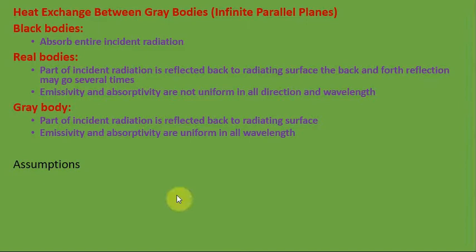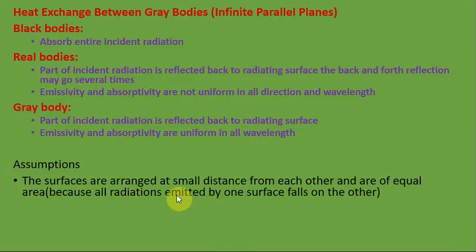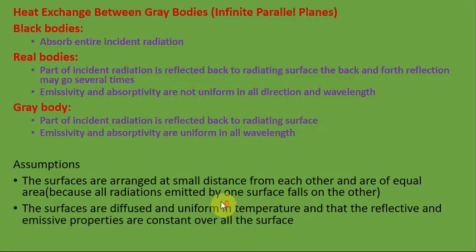In order to derive the expression for heat exchange between gray bodies, we have some assumptions. The surfaces are arranged at a small distance from each other and are of equal area. Because of this, all radiation emitted by one surface falls on the other, and there is no leakage of radiation from between the surfaces. Next assumption is the surfaces are diffuse and uniform in temperature, and that the reflective and emissive properties are constant all over the surface.